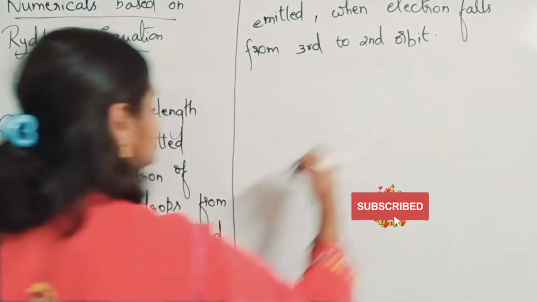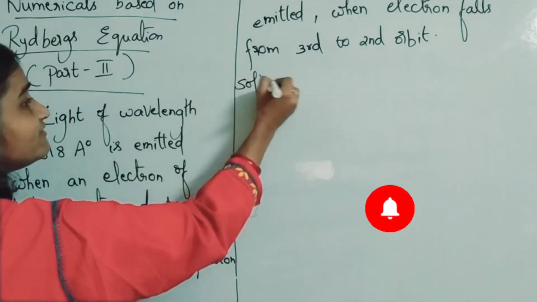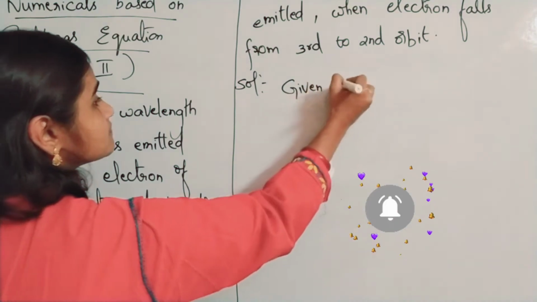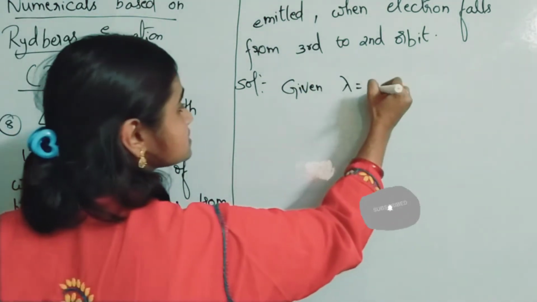So what you are going to do? You are going to use Rydberg's equation. Given: lambda is equal to 12818 angstroms.